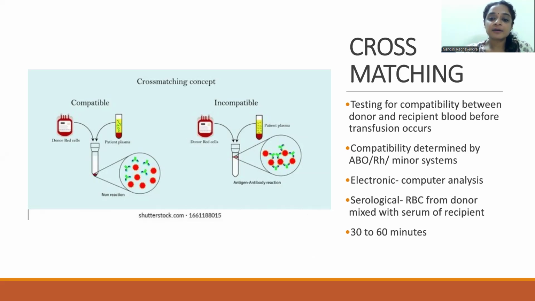So when the RBC from the donor is mixed with the serum of the recipient, if there is an agglutination, that means it's a positive test, which means to say that there is an antigen-antibody reaction, so the blood is incompatible for transfusion. On the other hand, if there is no agglutination, that means there is no antibody-antigen reaction which is occurring, so the blood can be transfused. This whole process takes about 30 to 60 minutes. So we have to keep it in mind, especially when we are asking for any blood or blood products in an emergency situation, that this much time will go by before we receive the product that we are looking for.